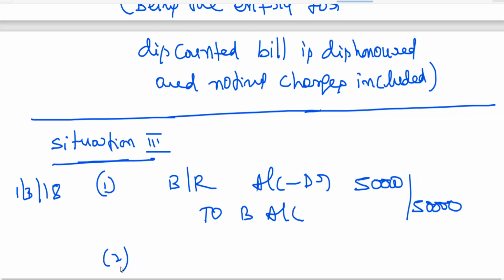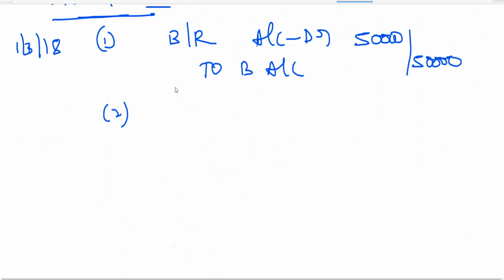Narration same, like previous one. Then this is bill is endorsed to C. Entry. We are assuming on the same day bill has been endorsed. C account debtor, endorsee.